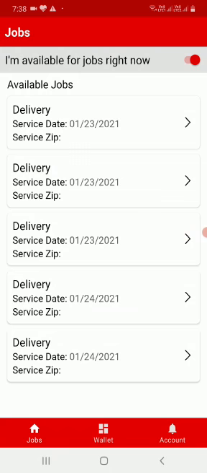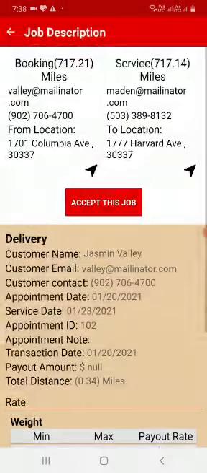Talking about the app, I am on the job screen of the app where a service provider who is using this application has to pick up a parcel from one location and has to send it to another location. Now, to do so, I would need to know the distance and route to the location. For that, there is a navigation button on the screen, on click of which the app will redirect me to the Google Maps screen.